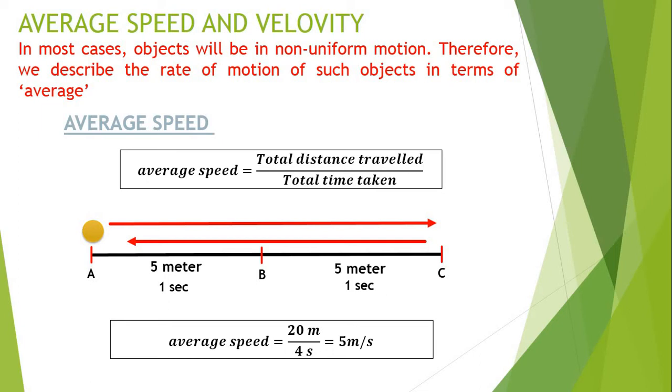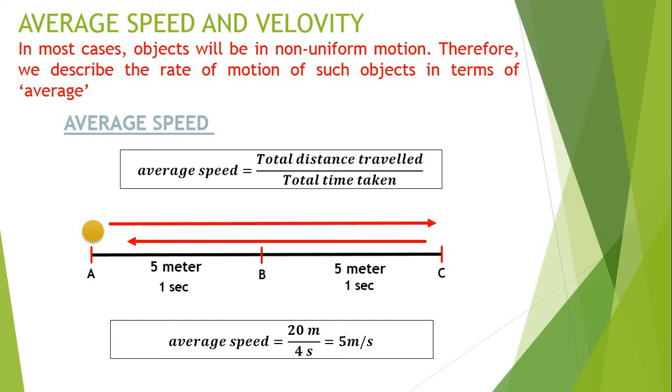The total time taken by the object is 1 second each for A to B, B to C, C to B and B to A. Here I have taken 1 second, it could be 2 seconds, and this example could also be given in the form of uniform motion, but right now we are considering it non-uniform. So the total time taken is 4 seconds. Here 20 meter upon 4 seconds gives the answer 5 meter per second. That is the average speed.